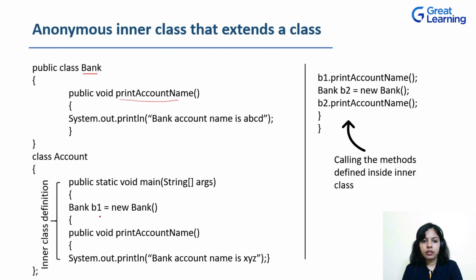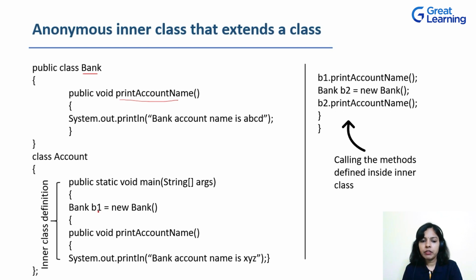Let's see how it is done. So inside the main method, I have created an object for the class Bank. Bank, class name, that is. Next is your object name b1 equals new, constructor of the class, that is Bank. Generally, we used to end it with a semicolon. But here we are not going to end it with a semicolon, because whatever we are going to define after this will be all part of this particular object and this particular class.